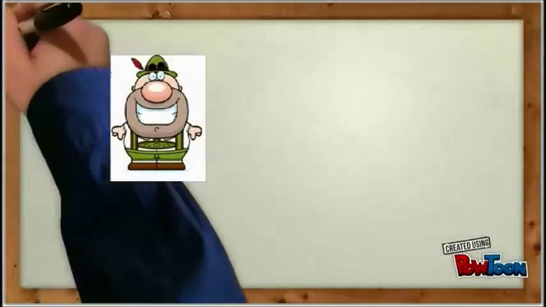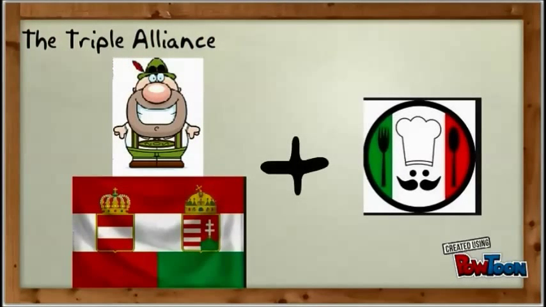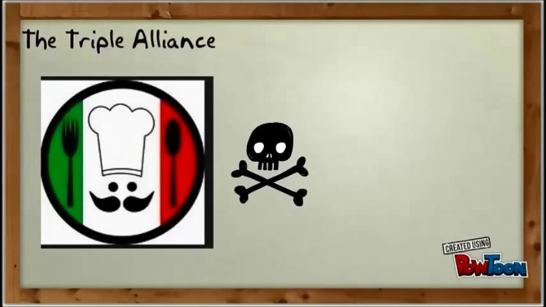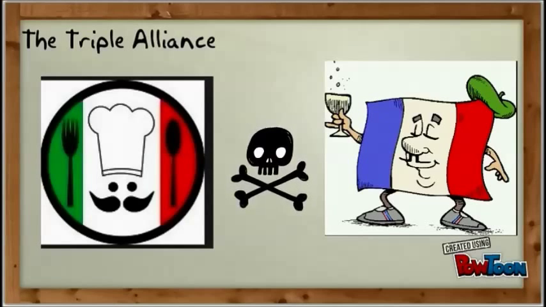Next up, we have the Triple Alliance between Germany, Austria-Hungary, with the addition of Italy. Italy had joined because it was mad at France for taking their land the year before, and they wanted to enhance their national security, and this alliance gave them ways to do both.